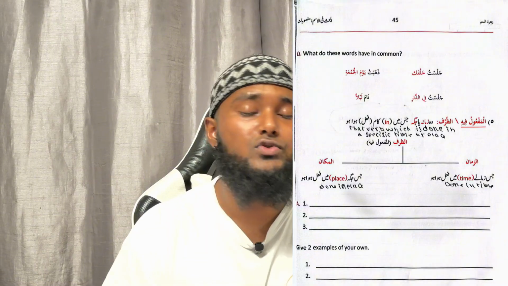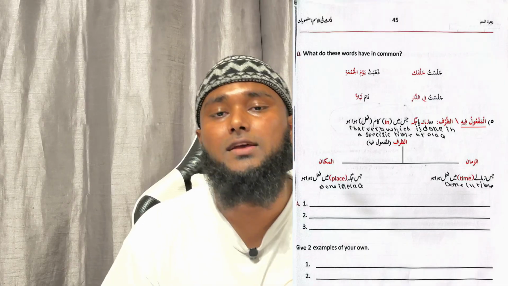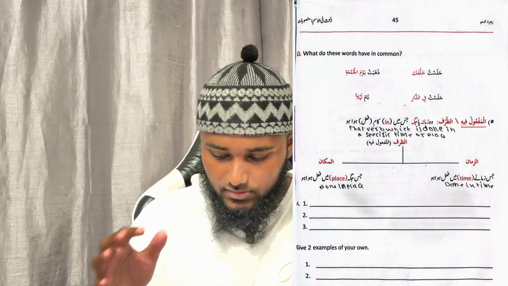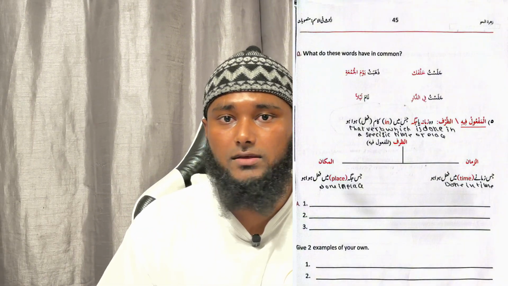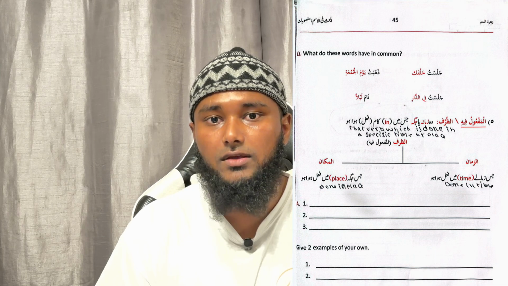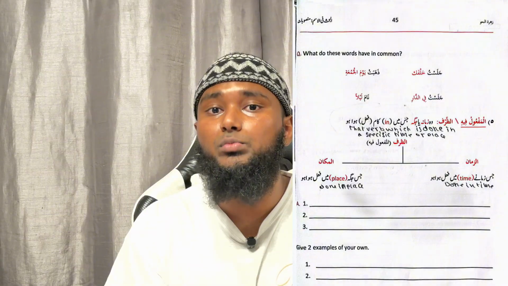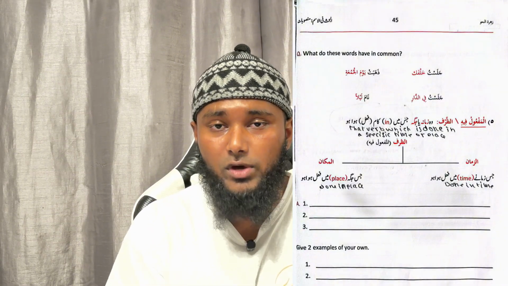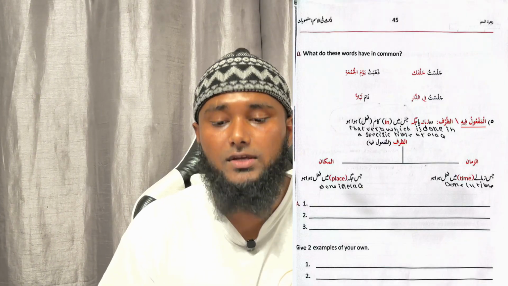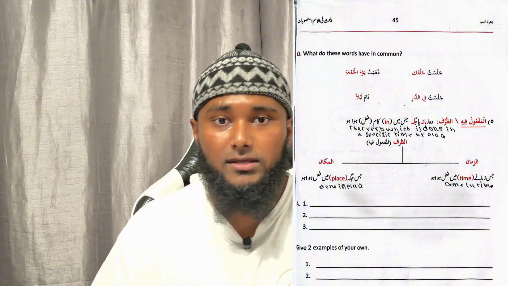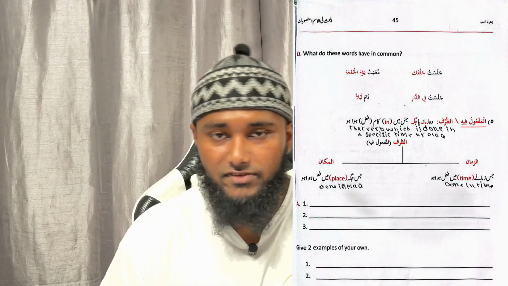Now yawm al-jumu'ah, on the day of Jumu'ah, is a mudaf and mudaf ilayh structure. That means the day of Jumu'ah. I've brought this structure here to show the time that the action happened. So yawm has a fatha on it, and it's in the mansoob case, the nasb case. Why? Because this phrase is telling you when this action happened. So when did I do the action of going? On the day of Jumu'ah. Therefore yawm will have a fatha on it.